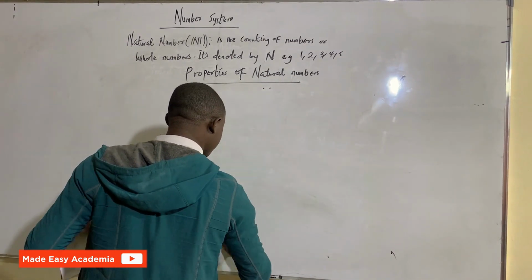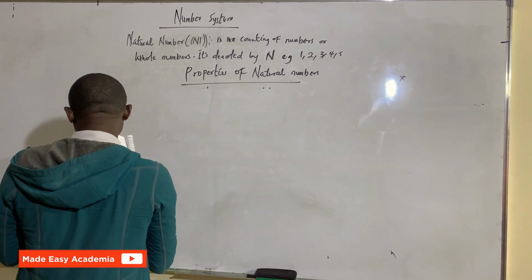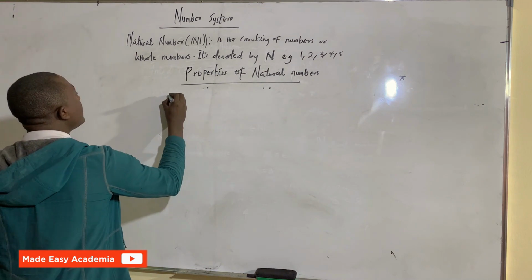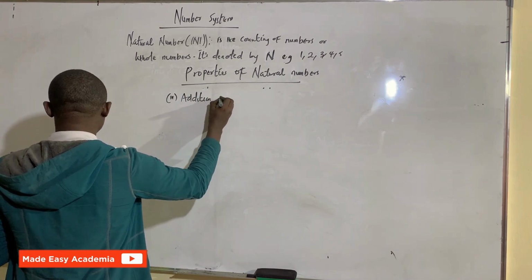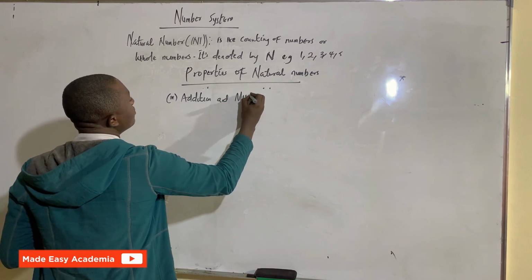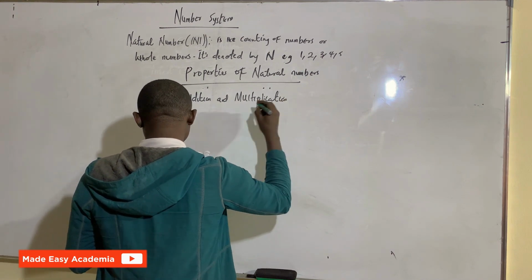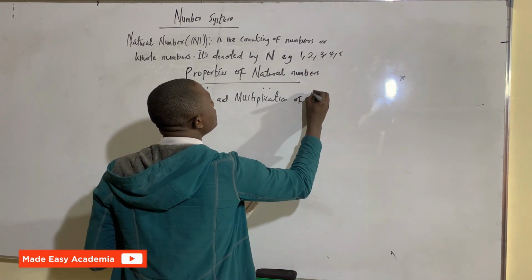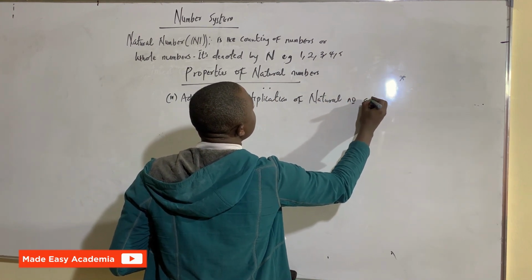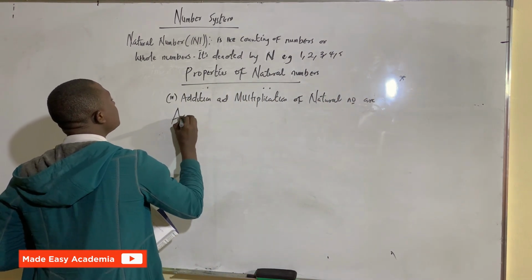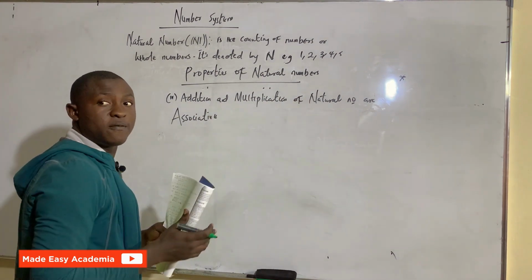Let's take a look at that. Addition and multiplication of natural numbers are associative, either in the form of additions or in the form of multiplications.